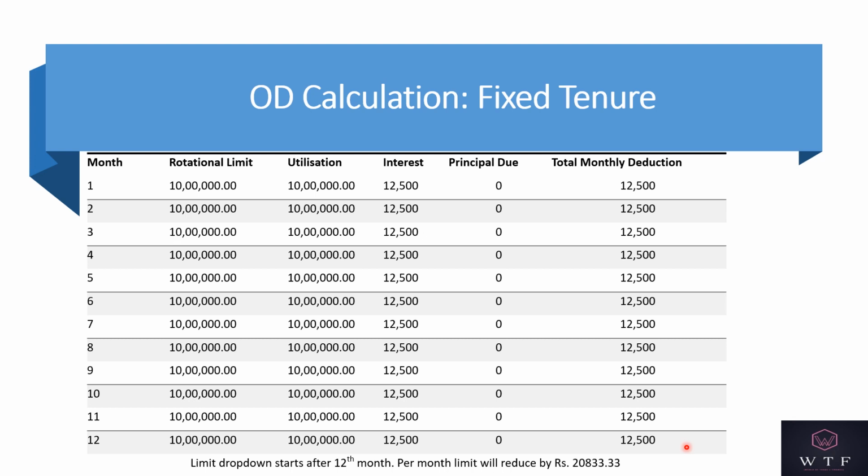Once the fixed tenure ends and the drop down tenure starts, the rotational limit will start reducing every month by this amount of 20,833 rupees, which we calculated in the last slide. How that affects the EMI and the principal, we'll see in the next slide.